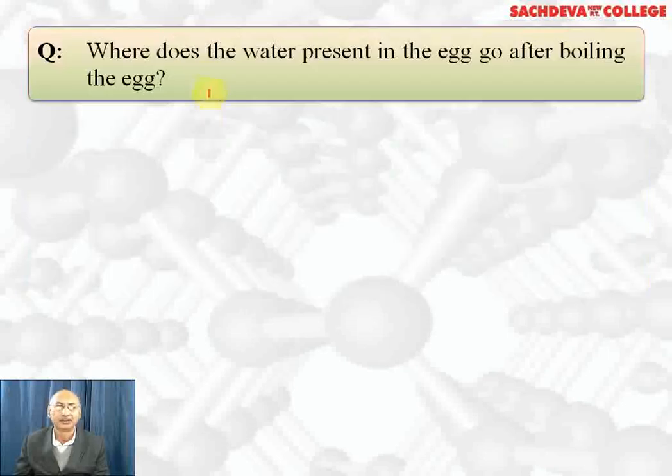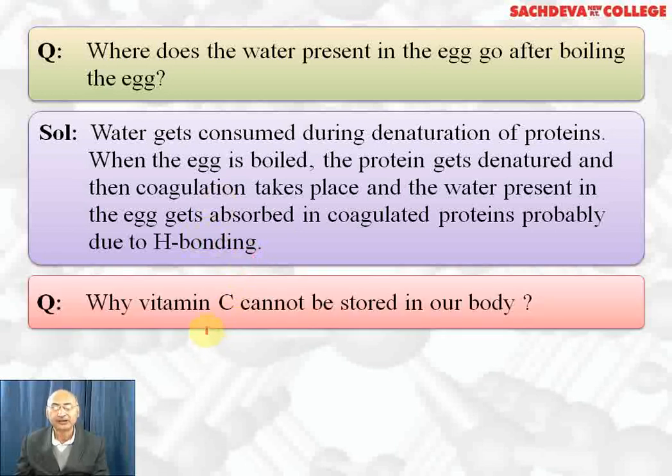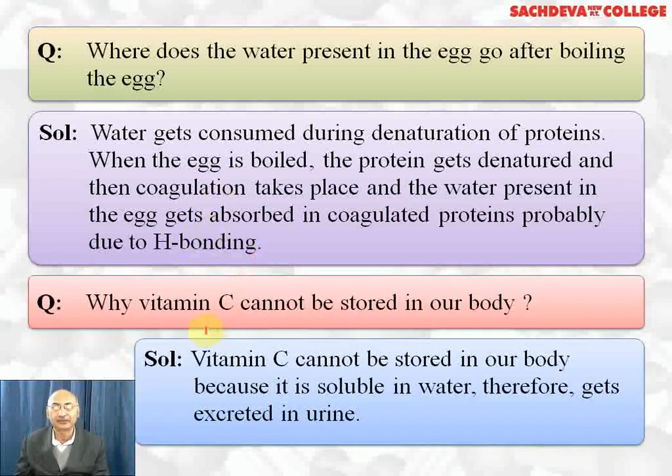Where does the water present in egg go after boiling the egg? Water gets consumed during denaturation of protein. When egg is boiled, the protein gets denatured, that is, coagulation takes place, it loses biological activity, its secondary and tertiary structure gets ruptured, and water present in the egg gets absorbed in the coagulated protein, probably due to hydrogen bonding. Why can vitamin C not be stored in our body? Because it is soluble in water and gets excreted.